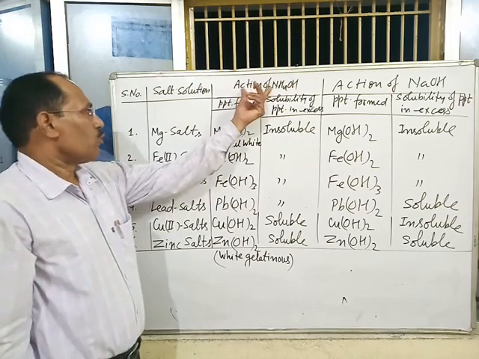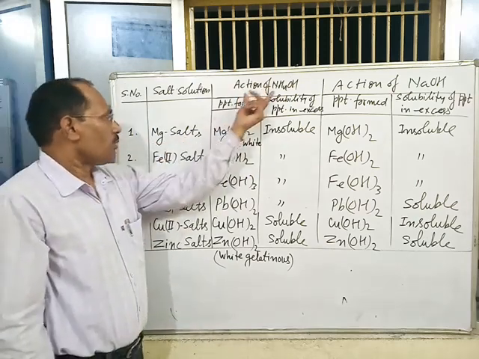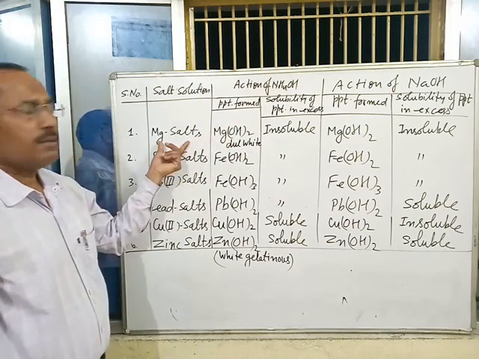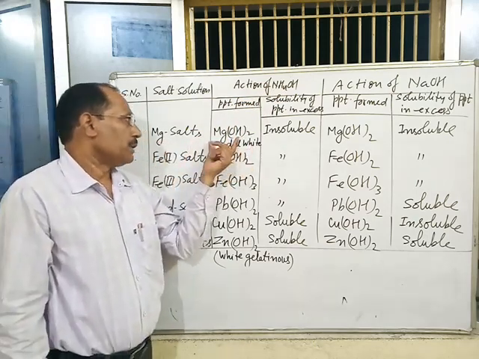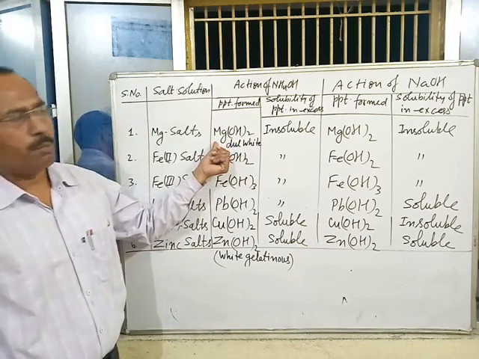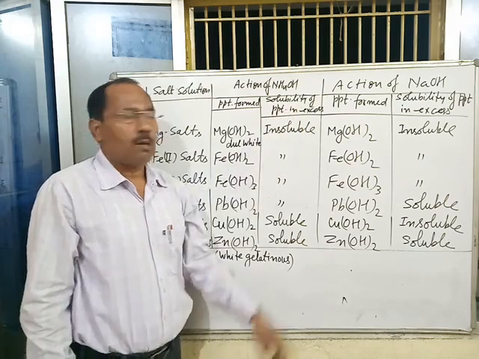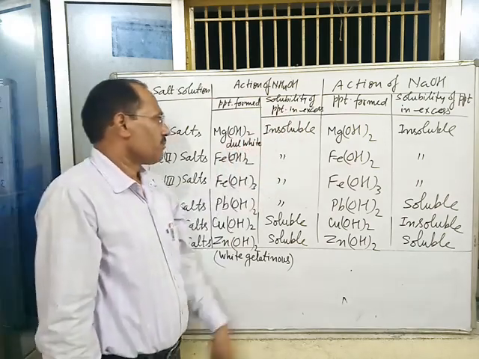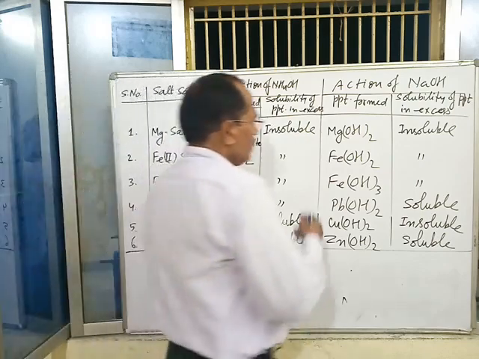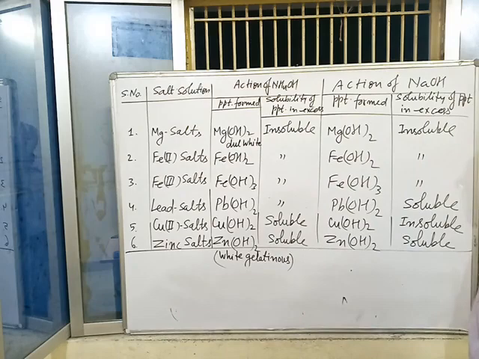When a very small amount of ammonium hydroxide is added to aqueous solution of magnesium salt, dull white precipitate of magnesium hydroxide is obtained, which remains insoluble in excess of ammonium hydroxide solution. This is your answer. Now, the action of magnesium salt with NaOH.